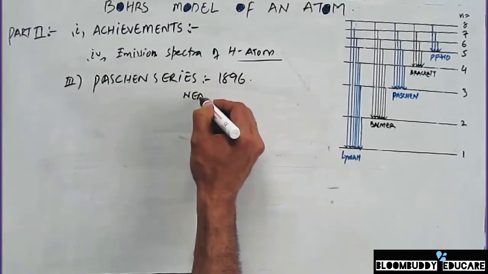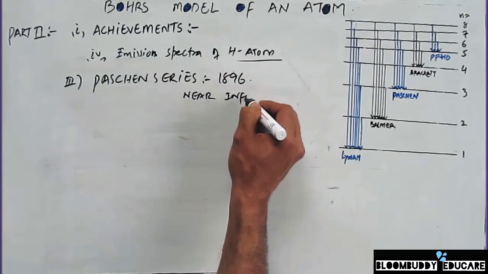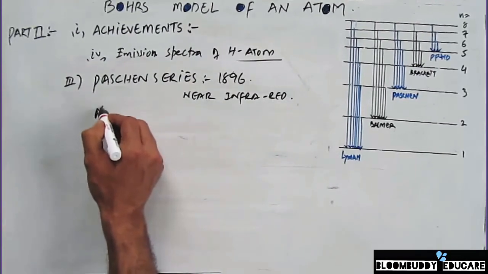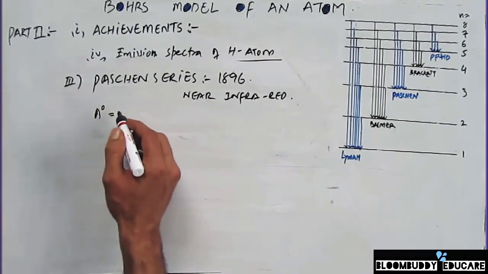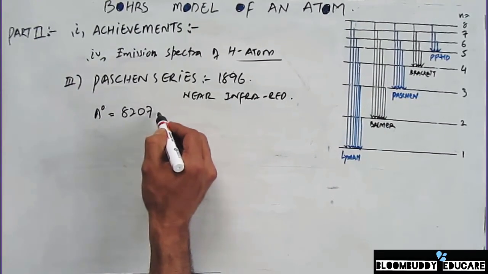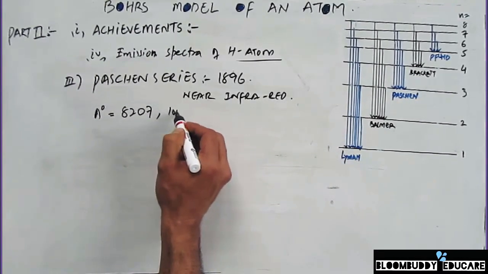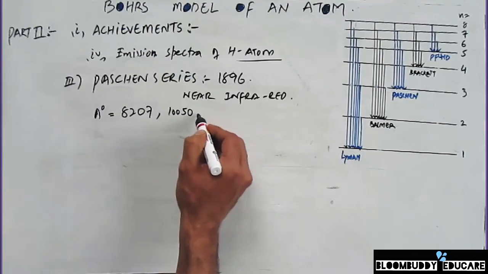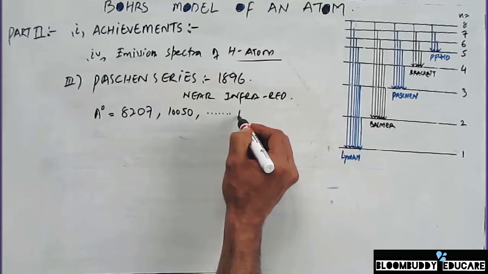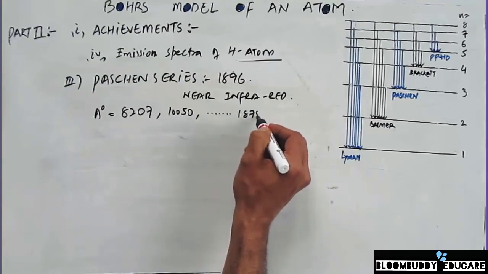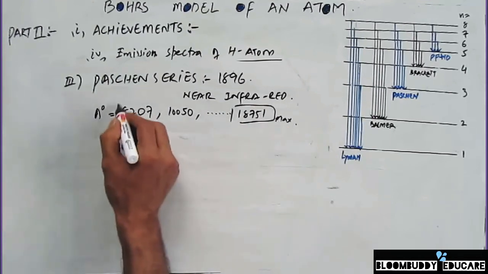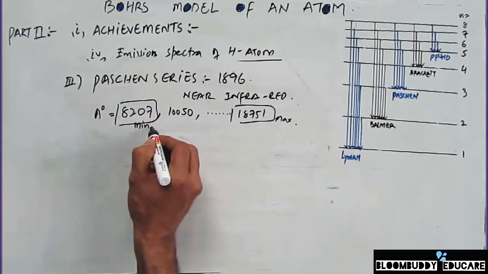The minimum wavelength that's obtained in this series is 8207 angstrom, and then 10050 angstrom, and so on, and we get the final 18751 angstrom. This is the maximum wavelength that's obtained in this case, and this is the minimum wavelength that's obtained in case of the Paschen series.